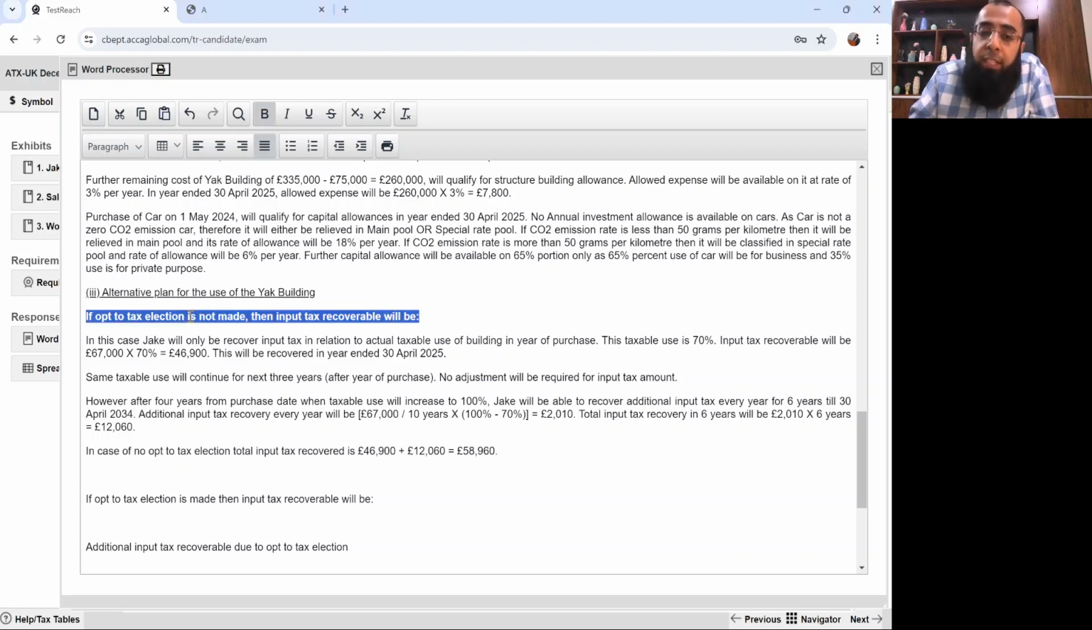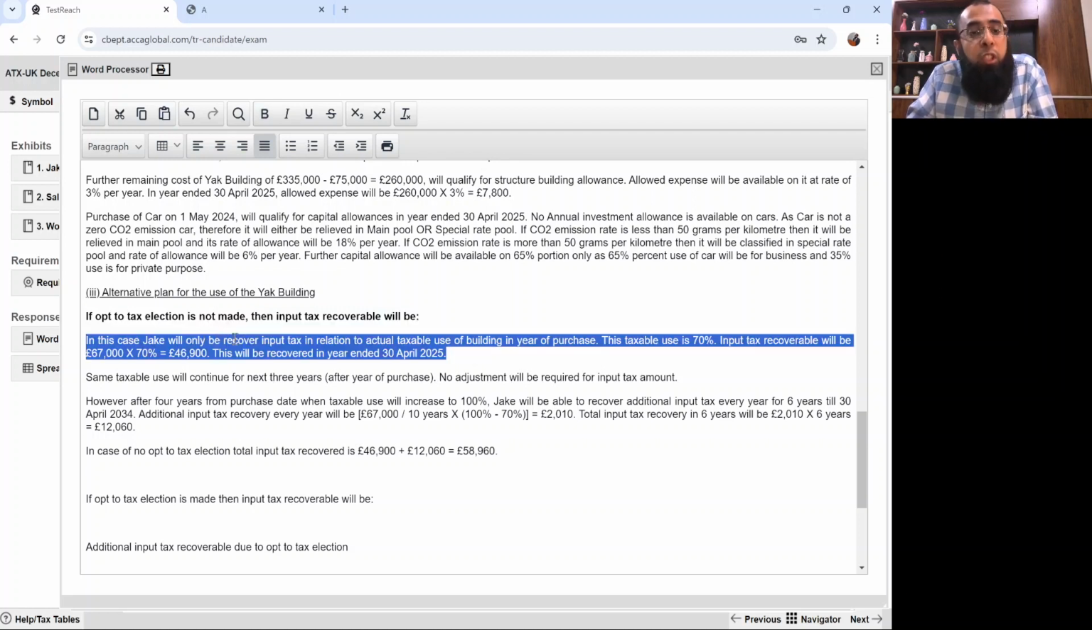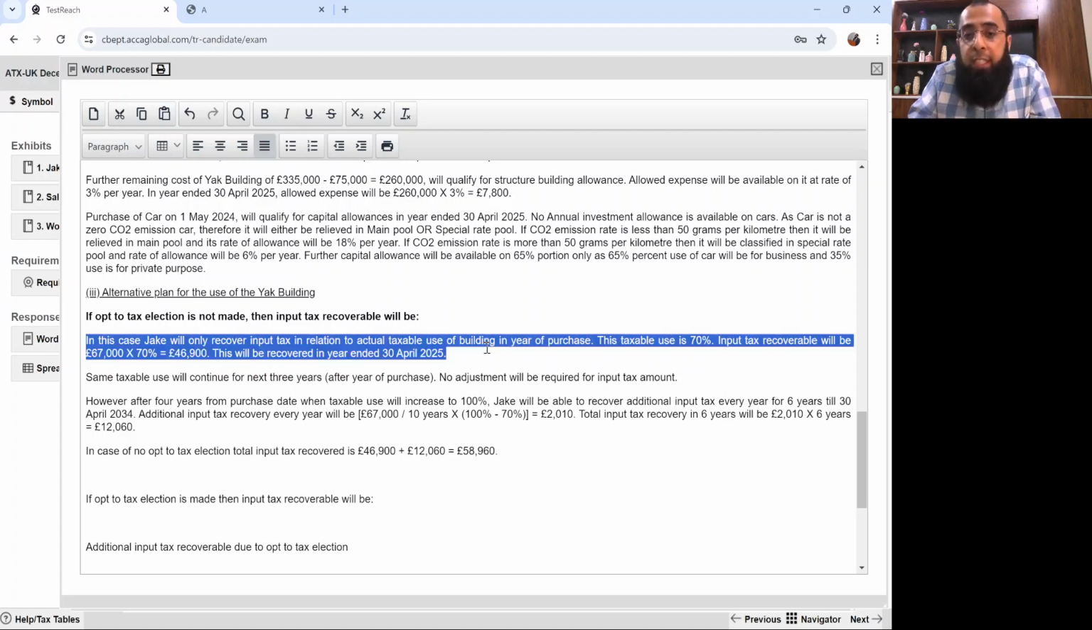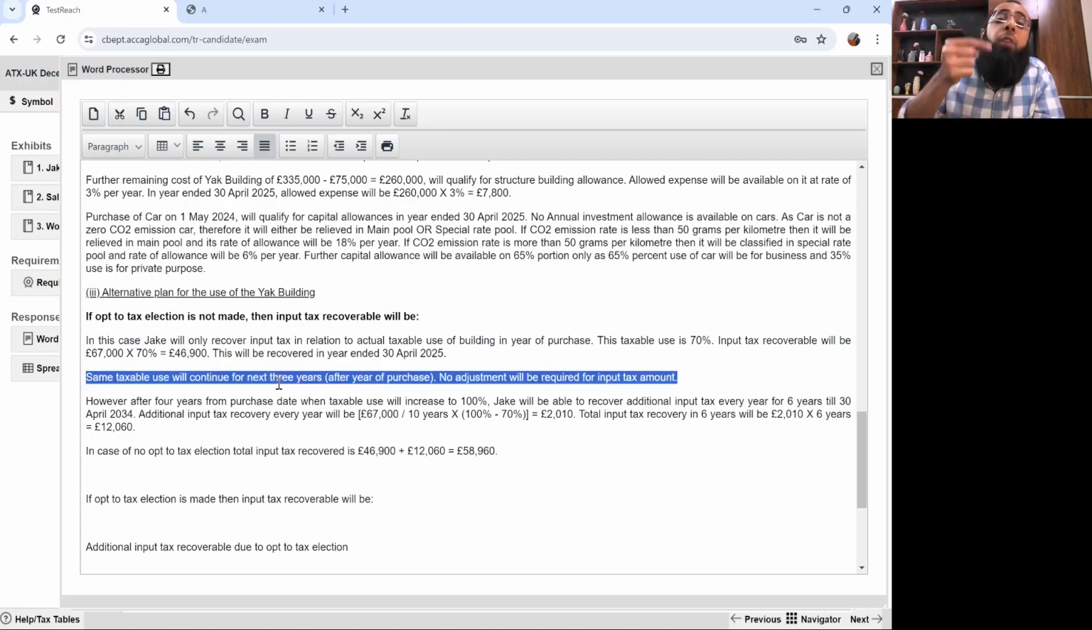If opt to tax election is not made, in this case, Jake will only recover input tax in relation to actual taxable use of building in year of purchase. This taxable use is 70% because otherwise he is renting out. Input tax recoverable will be 46,900. This will be recovered in year ended 30th April 2025, which is your year of purchase. Same taxable use will continue for next 3 years. First is the year of purchase and then next years, total 4 years. No adjustment will be required for input tax amount.